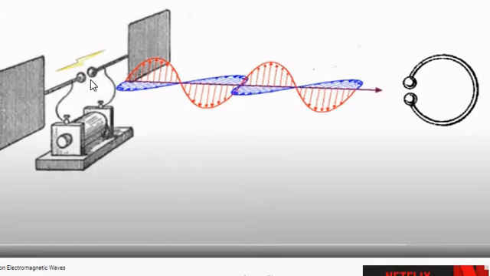And it causes the higher frequency oscillations of charges on the plates. Means these two charges are of metallic plates. So here the higher frequency charges start oscillating. This results in a high frequency electric field, you can consider this red one as the electric field, in the vertical direction, and a magnetic field in the horizontal direction.